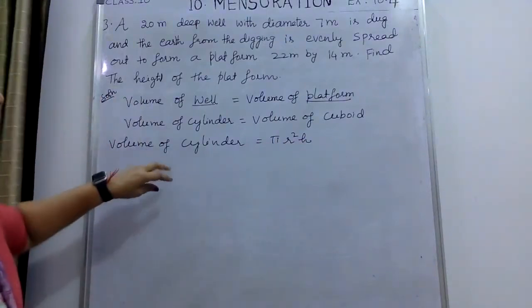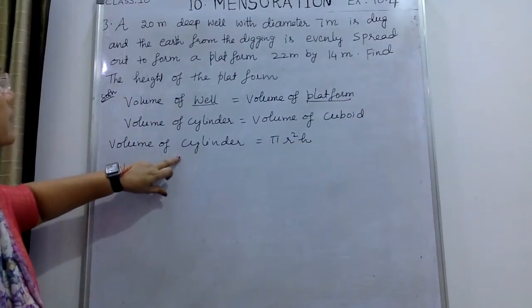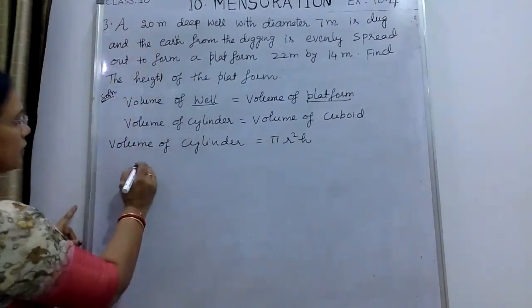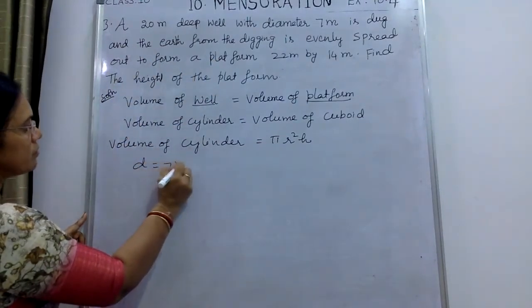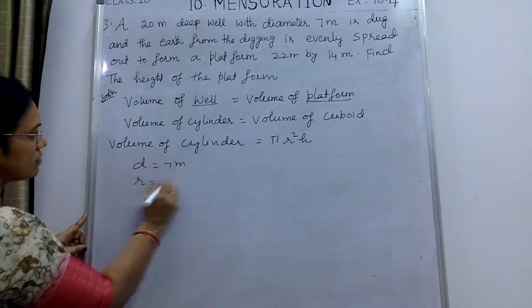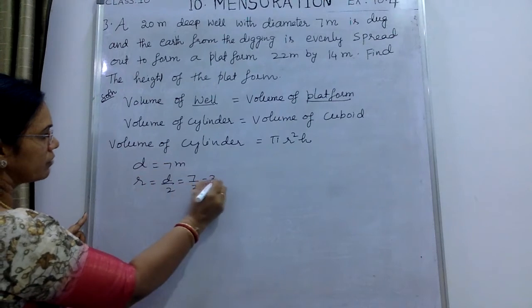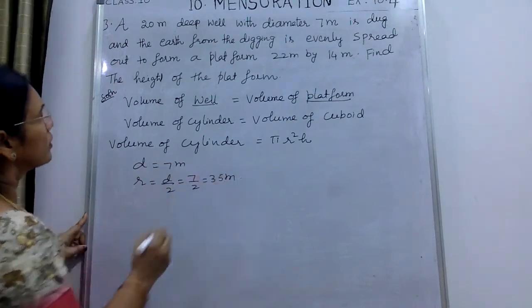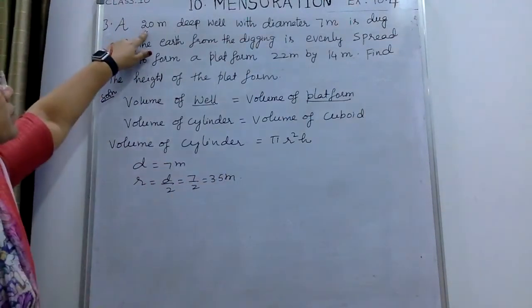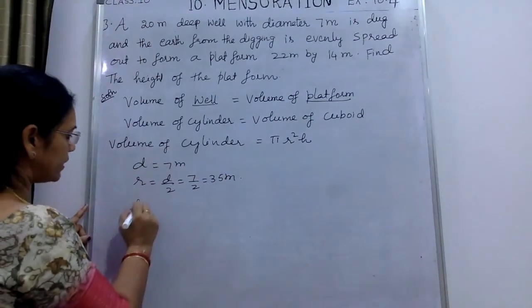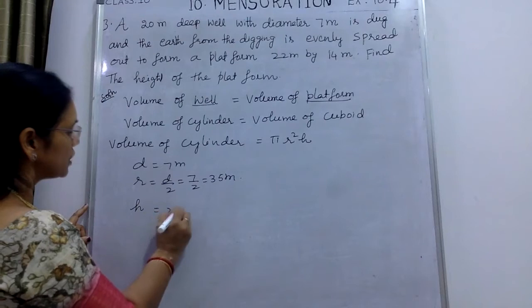Are any measurements given about the cylinder? Yes, the diameter is given. Diameter is equal to 7 meters. So r is equal to how much? D by 2, that is 7 by 2, that is 3.5 meters. Then what is the height? Deep means we can take it as the height of the cylinder here. Height or depth is equal to 20 meters.